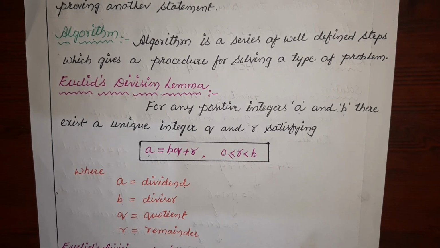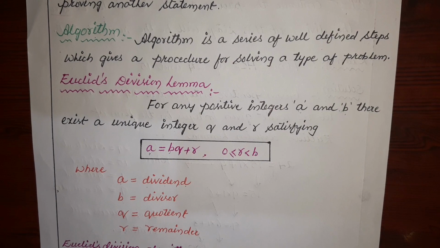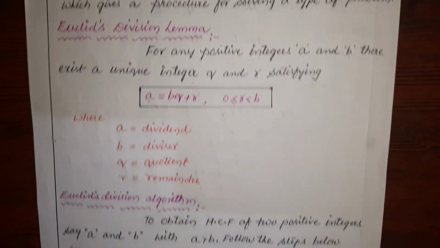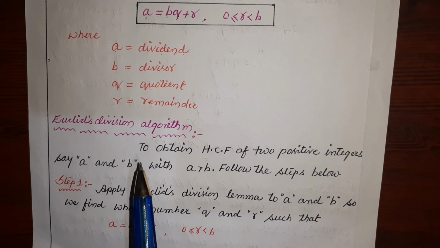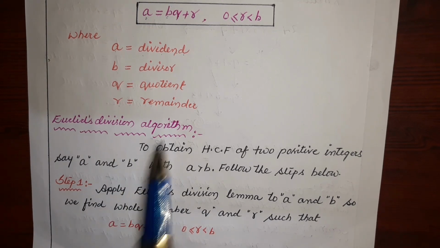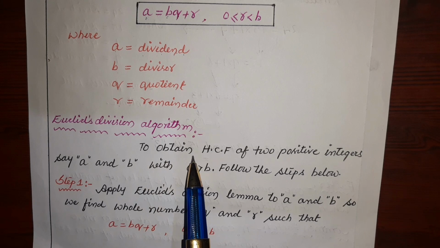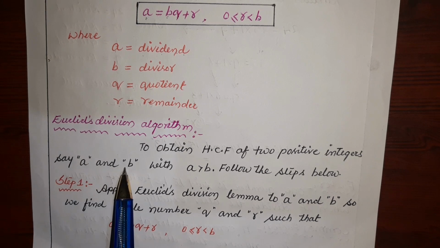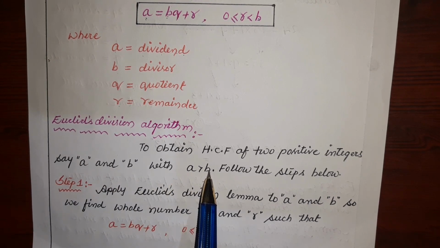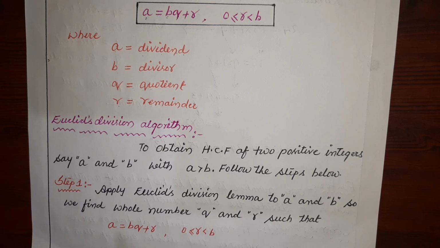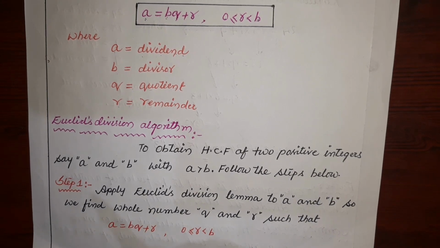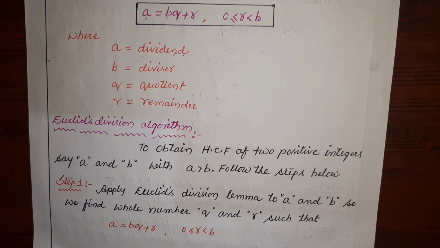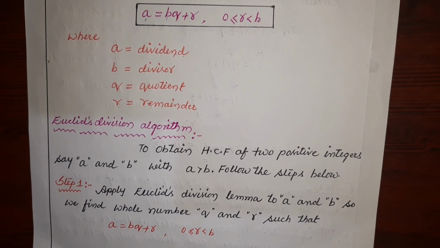Okay, now let us move towards the next point, that is Euclid division algorithm. Euclid division algorithm says that to obtain HCF of two positive integers, say a and b, with a greater than b, follow the steps below. In order to find the HCF of any two positive integers, we can use Euclid division lemma, and we have to follow a few steps to get the HCF of the given two numbers.